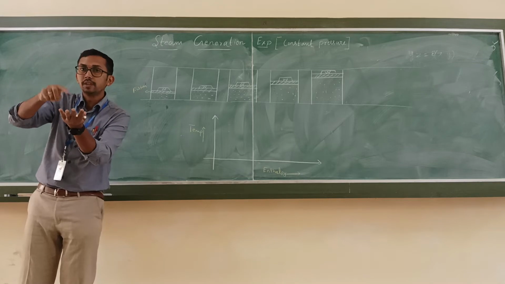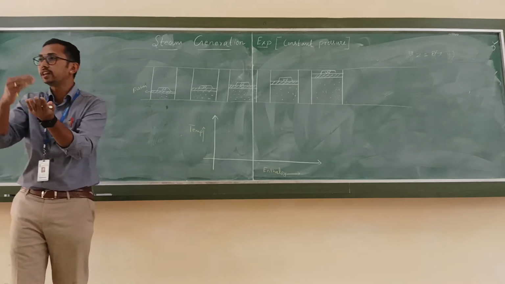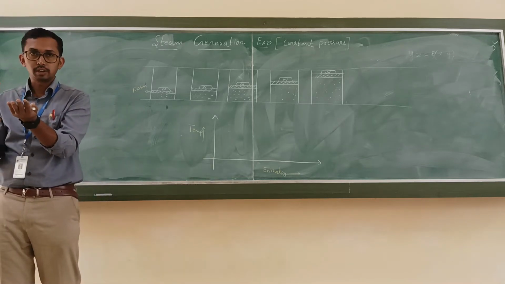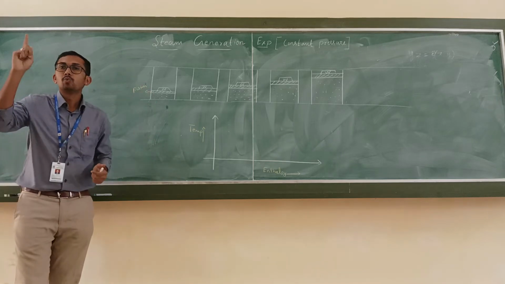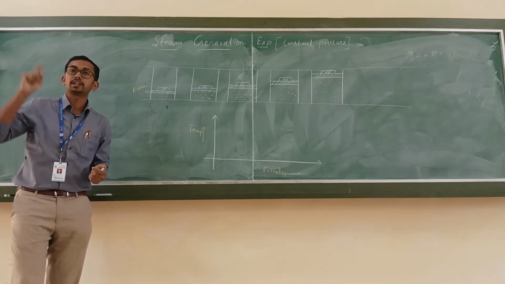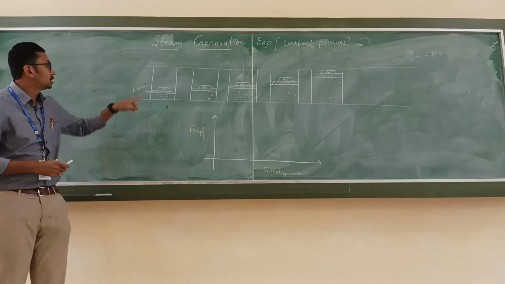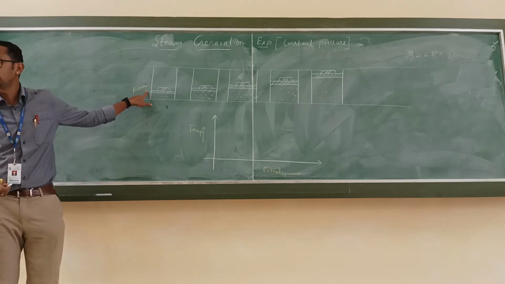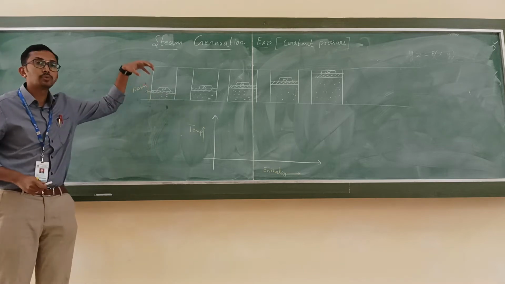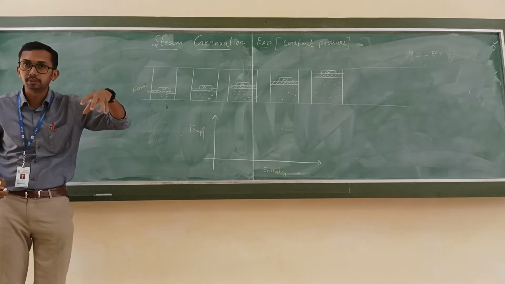Why a constant weight? To apply constant pressure. Is it clear? So let us consider 1 kg of water at what temperature? 0 degrees.